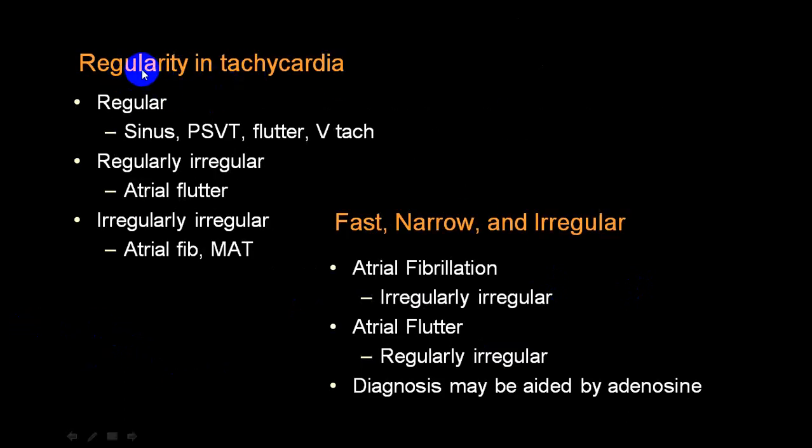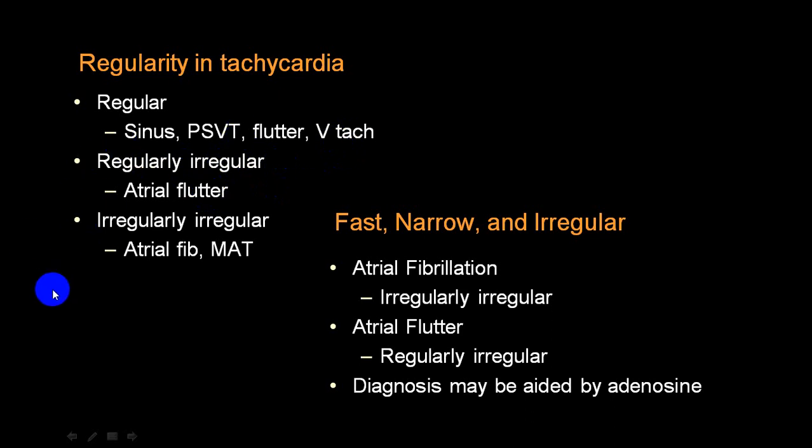Then regularity. If it is regular, it is always in favor of a sinus, paroxysmal supraventricular tachycardia, flutter with a fixed block, and pure simple ventricular tachycardia, which is the monomorphic variety. While if irregular: atrial flutter with variable block, absolutely irregularly irregular atrial fibrillation, and multifocal atrial tachycardia. Also they say that irregularly irregular can sometimes be seen in a polymorphic ventricular tachycardia, which is usually regularly irregular,